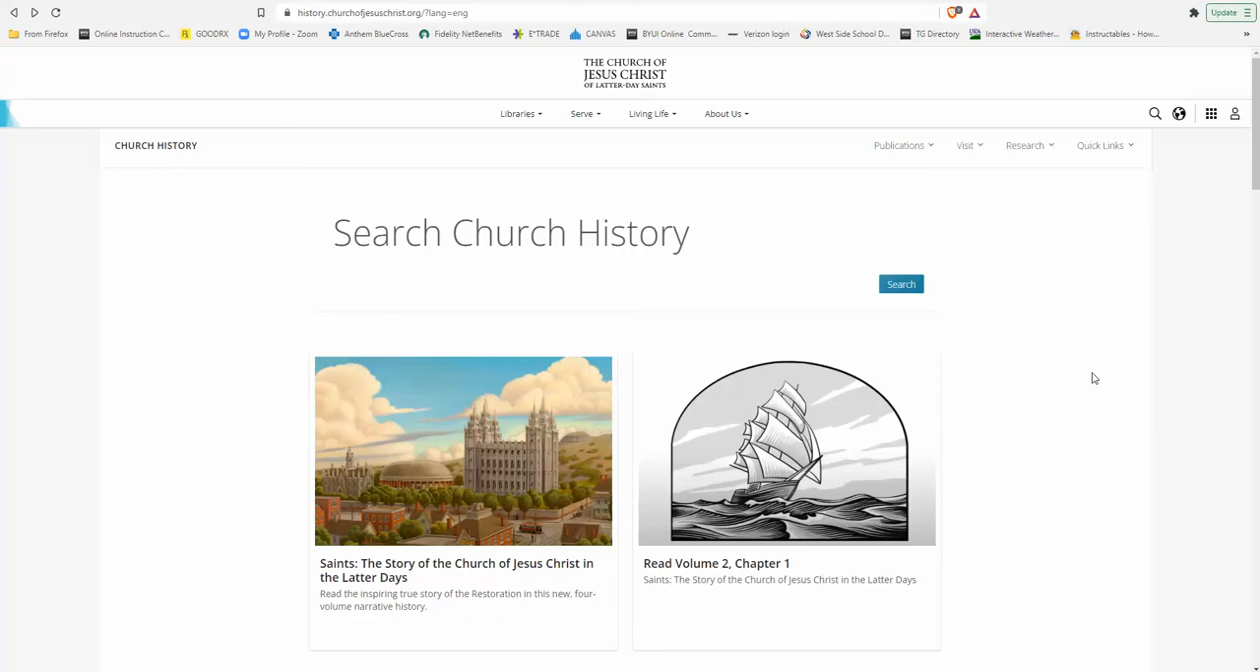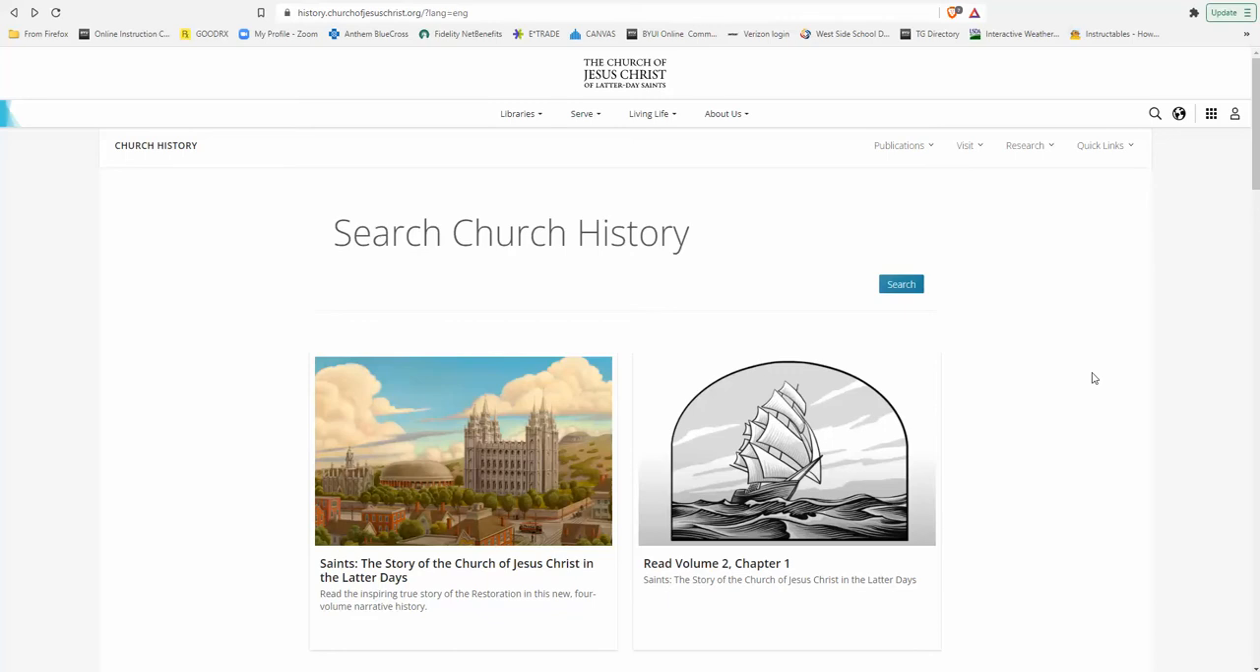One of the really great databases that the church has developed and continues to add to over recent years is the Missionary Database. You can find this on the church history page on the church website. So you can just go to history.churchofjesuschrist.org and it will pull this up. You can also find it on a Google search.